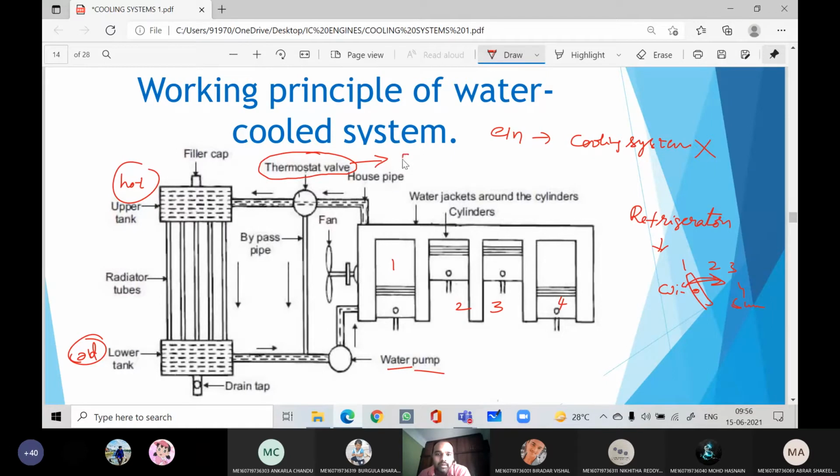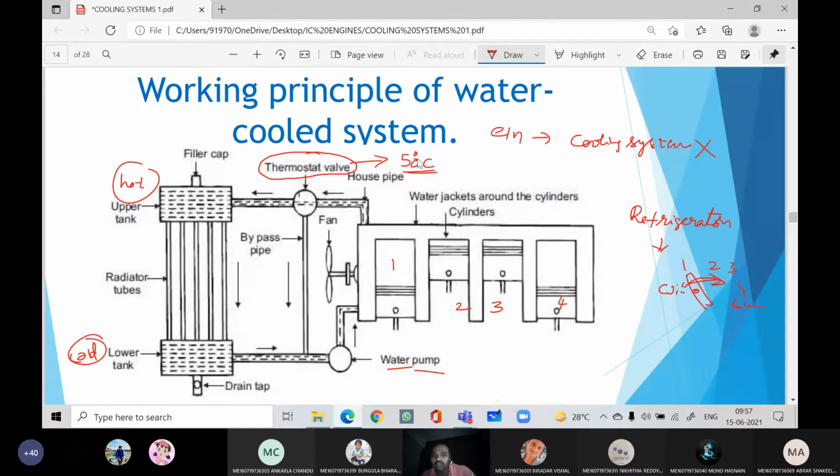Let us say if the temperature inside the engine cylinder, if the coolant temperature, is greater than 50 degrees centigrade, then only this valve will open. Otherwise what will happen? It simply bypasses this liquid and it is redirected directly to the engine cylinder.